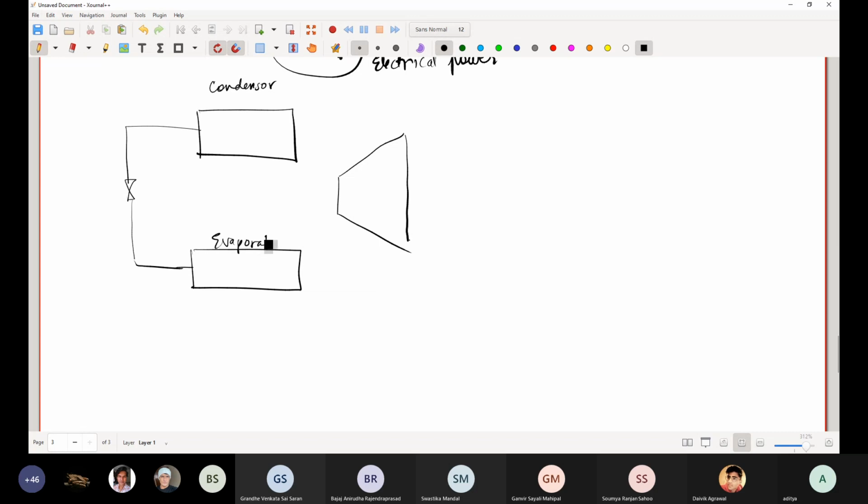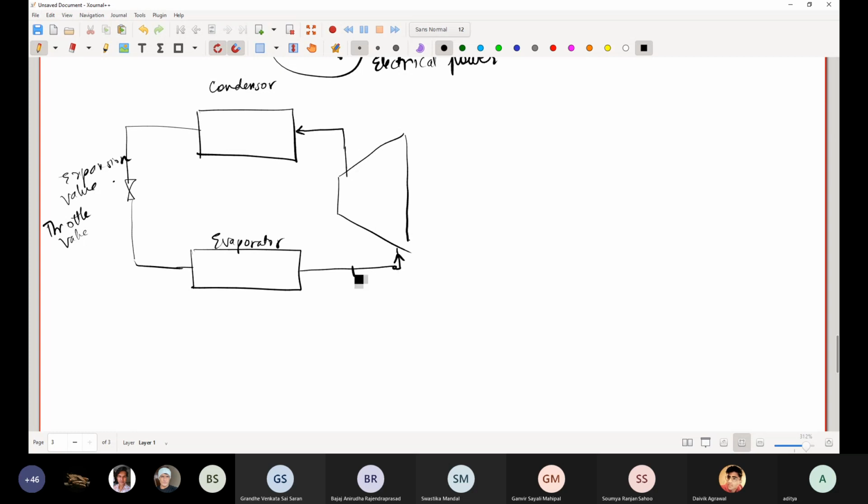Evaporator, condenser, expansion valve, also known as the throttle valve, and compressor. So compressor input is at low pressure, compressor output is at high pressure.